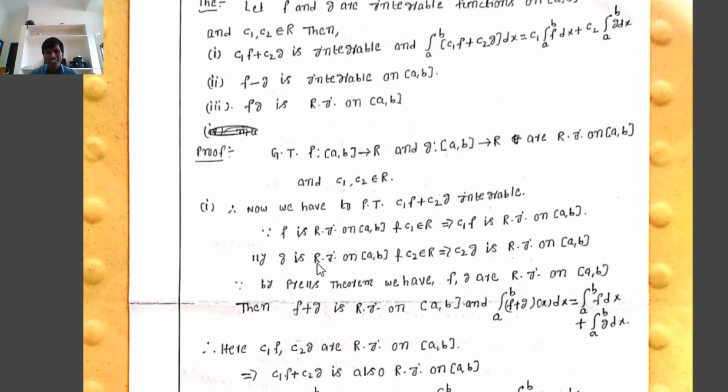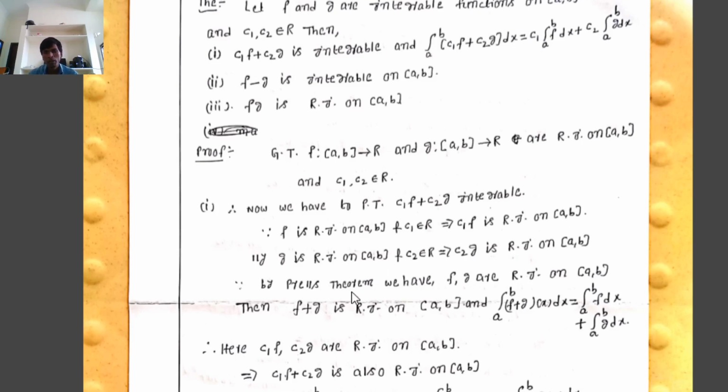Similarly, g is Riemann integrable on the closed interval [a, b] and c2 is a real number, c2 belongs to R. That implies c2g is also Riemann integrable on [a, b]. Therefore, first, f is Riemann integrable and c1 belongs to R, which implies c1f is Riemann integrable on [a, b]. Second, g is Riemann integrable on [a, b] and c2 belongs to R, which implies c2g is also Riemann integrable on [a, b].